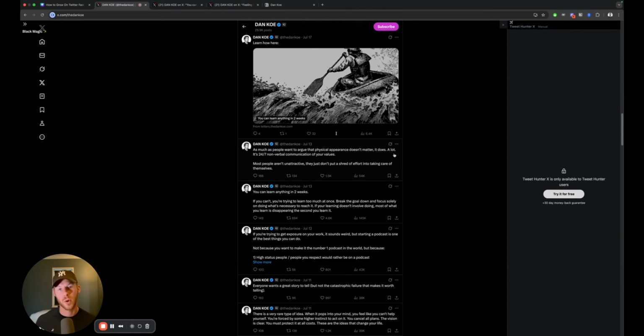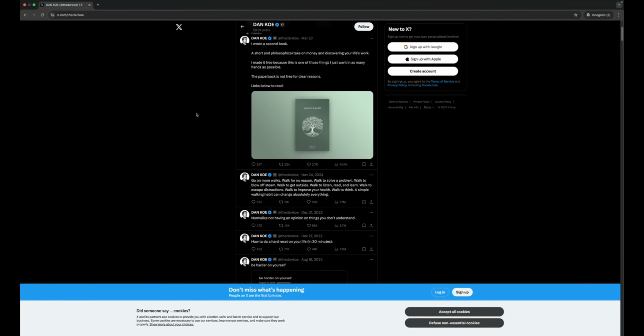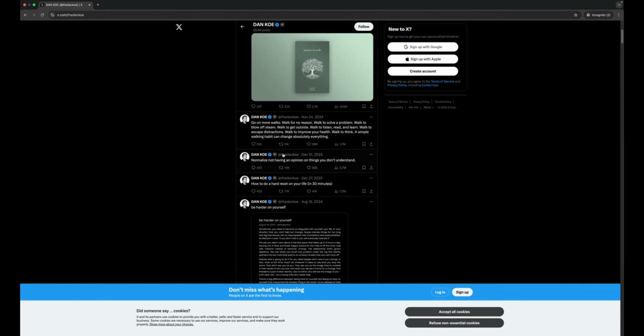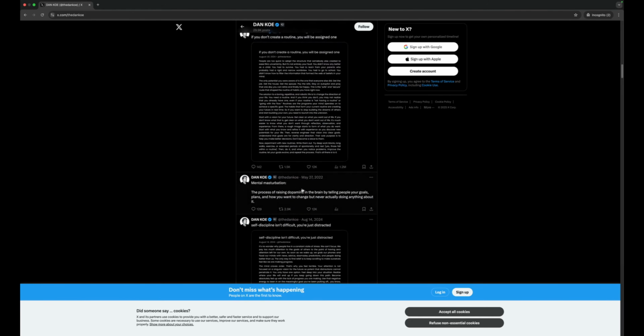You can also do it with Twitter Advanced Search, but there's a simpler way. You can take this link from his profile, and then you can open an incognito tab and go to his profile. And as you can see, it instantly filters the tweets with the highest likes at the top. So you can literally go through all of his best performing tweets. And if you see something that you like, then you can open it just like we did before.